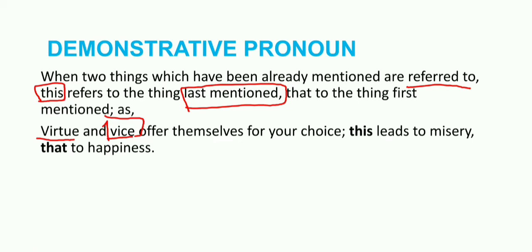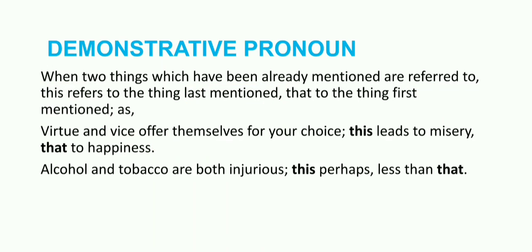This leads to misery, meaning vice leads to misery, and that is pointing to virtue, that to happiness. Hope you understand it well.